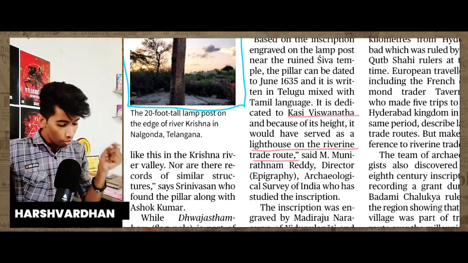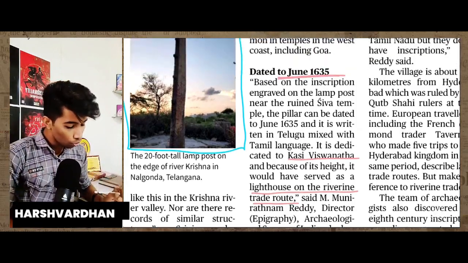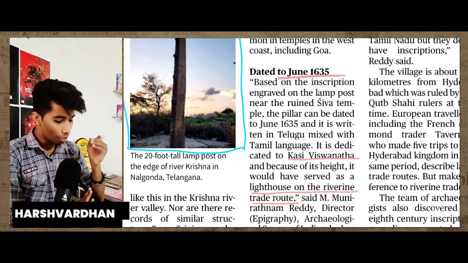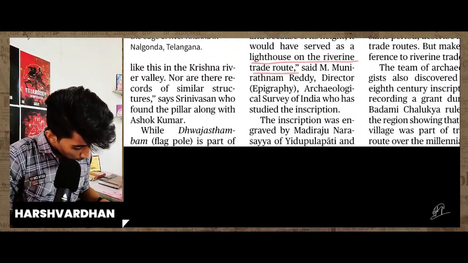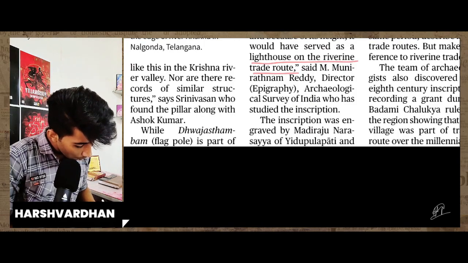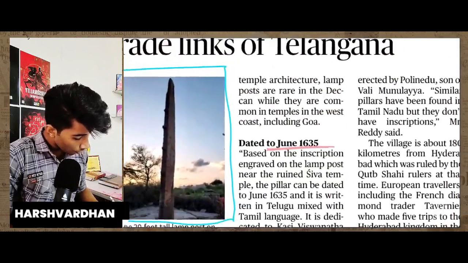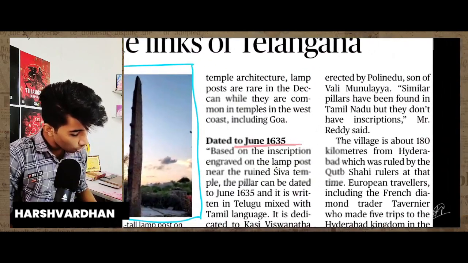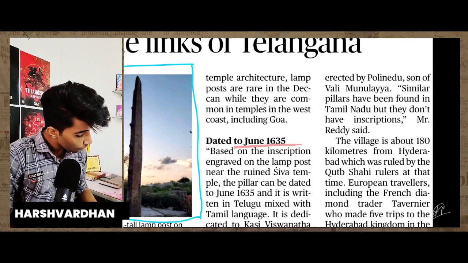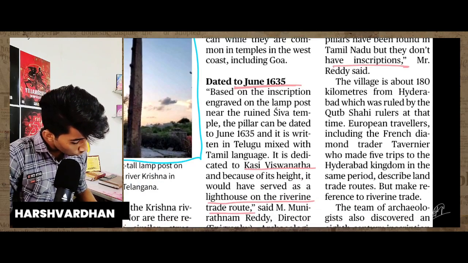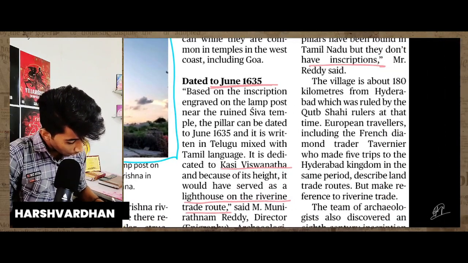Now you are seeing how advanced the medieval age was when I talk about Indian history. Because of this news, you get updated from the aspect of history also. The inscription was engraved by Madiraju Nasava of Yudupalati and erected by Polinadu, the son of Valimunala. Similar pillars have been found in Tamil Nadu, but they don't have inscriptions, Mr. Reddy said.